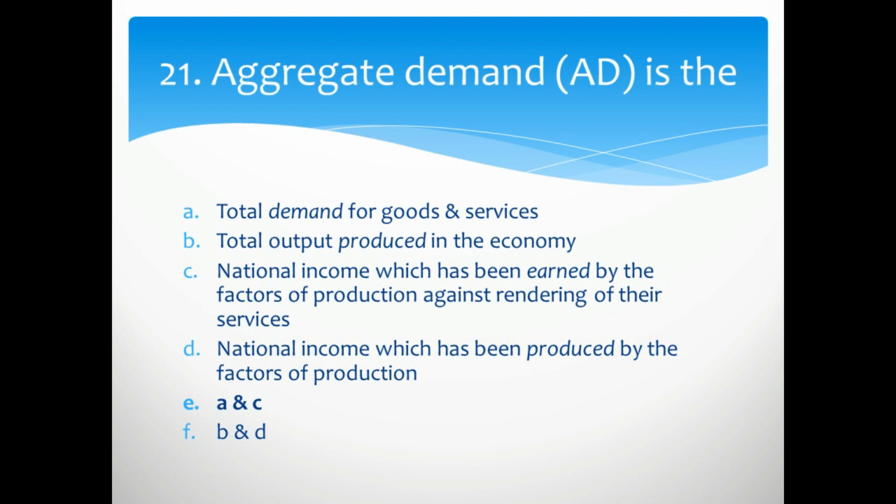Which are the right options? The right option is the A and C. Aggregate demand is the total demand for goods and services, and C is also national income which has been earned by the factors of production against rendering of their services.